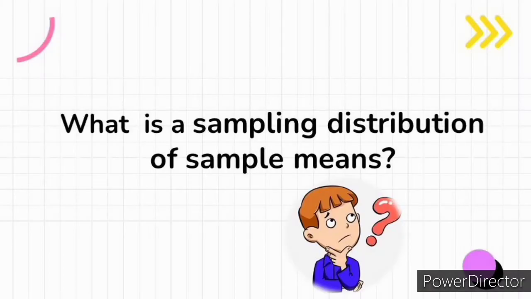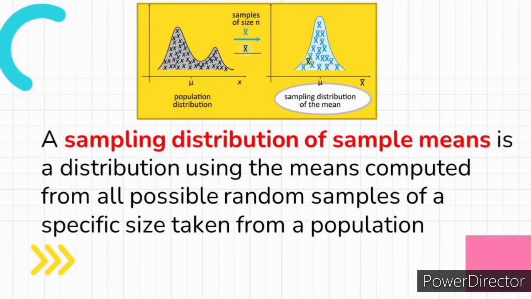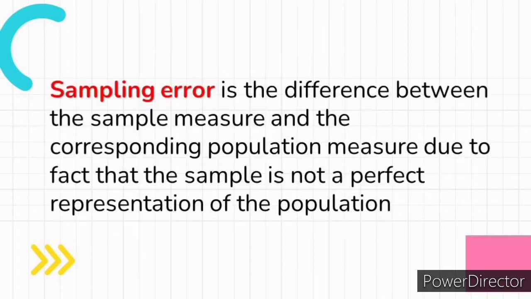So what is a sampling distribution of sample means? A sampling distribution of sample means is a distribution using the means computed from all possible random samples of a specific size taken from a population. If the samples are randomly selected with replacement, replacement means that the data can be repeated. The sample means for the most part will be somewhat different from the population mean mu. These differences are caused by sampling error.